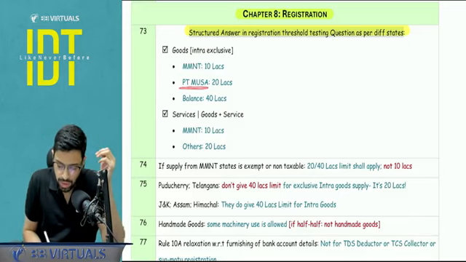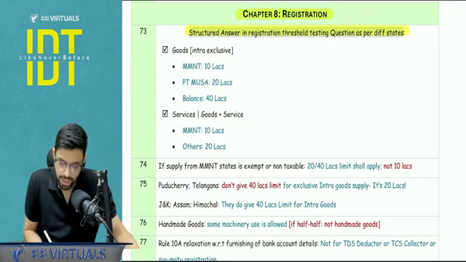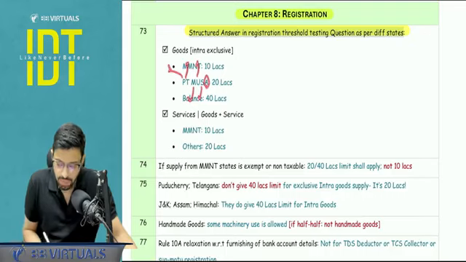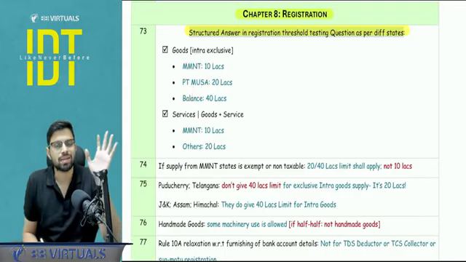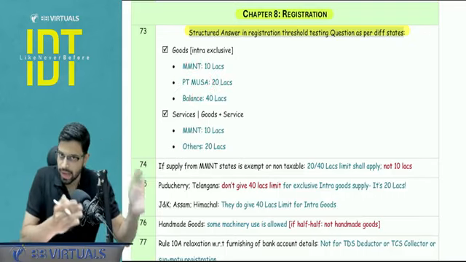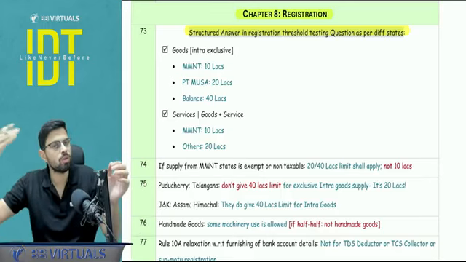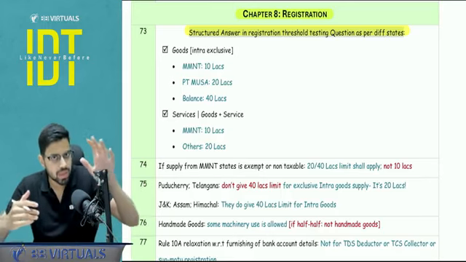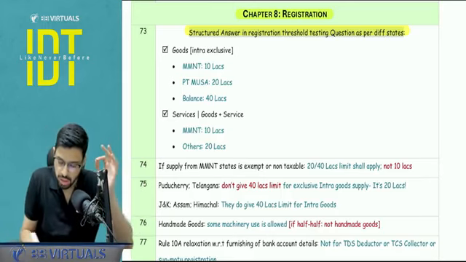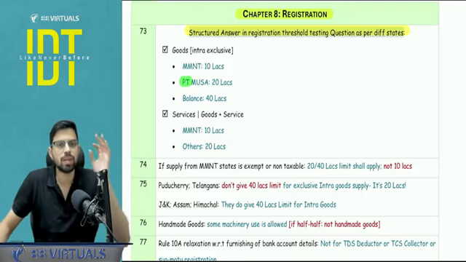Next is PT Musa. PT Musa is what? First of all, just understand the states Puducherry, Telangana, Meghalaya, Uttarakhand, Sikkim, and Arunachal Pradesh. So here the limit is 20 lakhs. These are not in the 10 lakhs limit, but they also don't give you the benefit of 40 lakhs. Out of these, I want you to pay special attention to these two. PT, that is the Puducherry and Telangana.